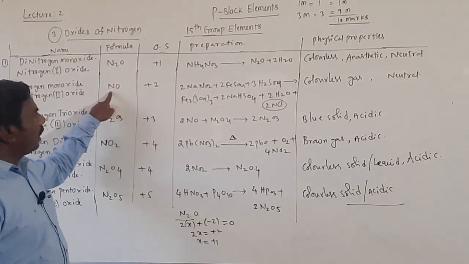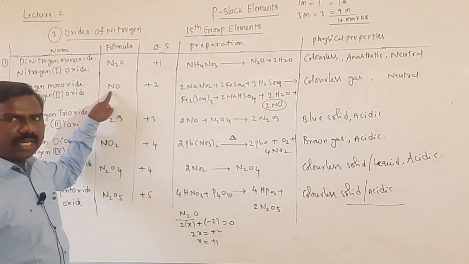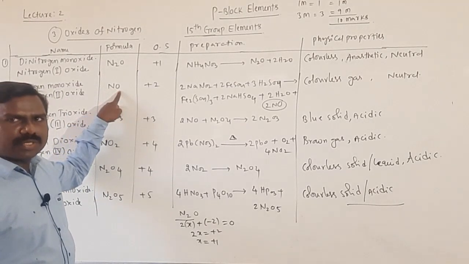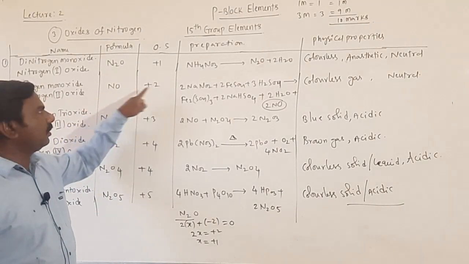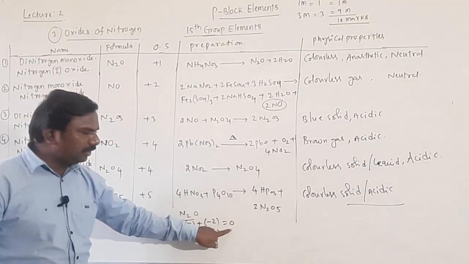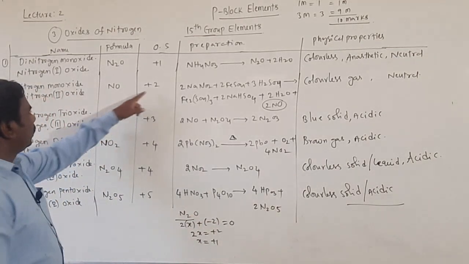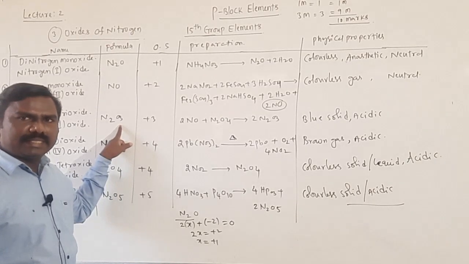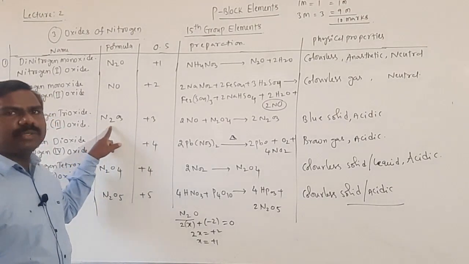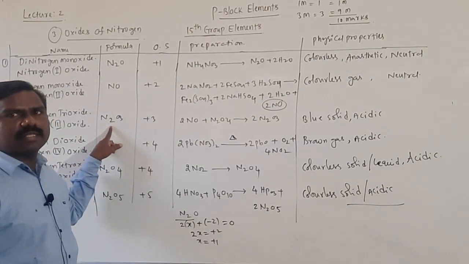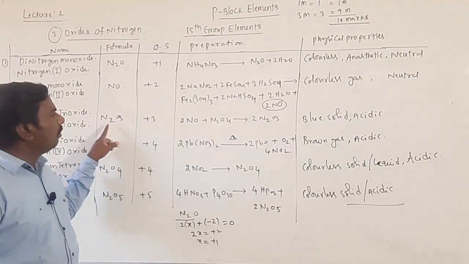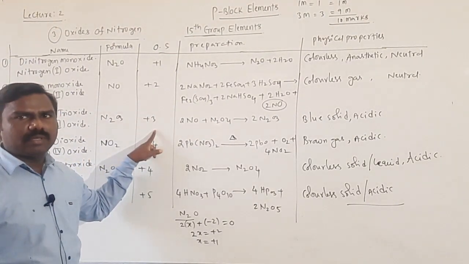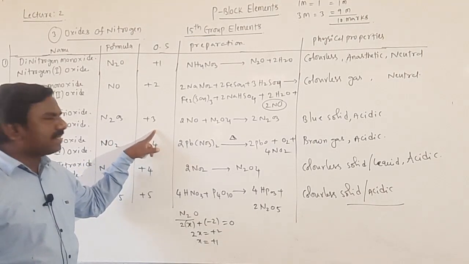And NO, nitrogen oxidation state required, oxygen -2, it should be equal to 0, that is why +2. Next N2O3, 3 oxygens, 3 into -2, -6, -6 shared by 2 atoms, it means each one gets -3, -3 must be equal to 0, we require +3.